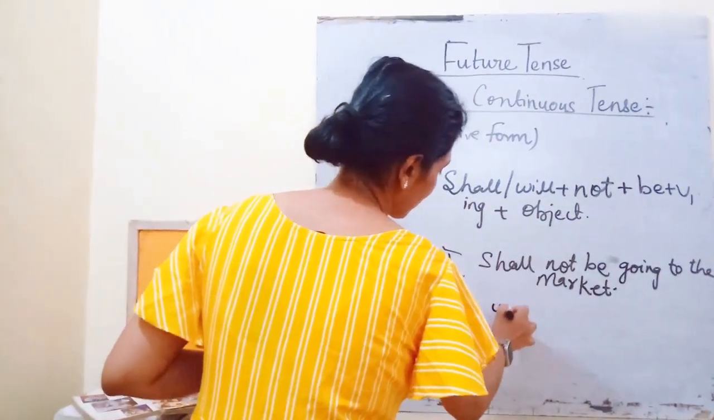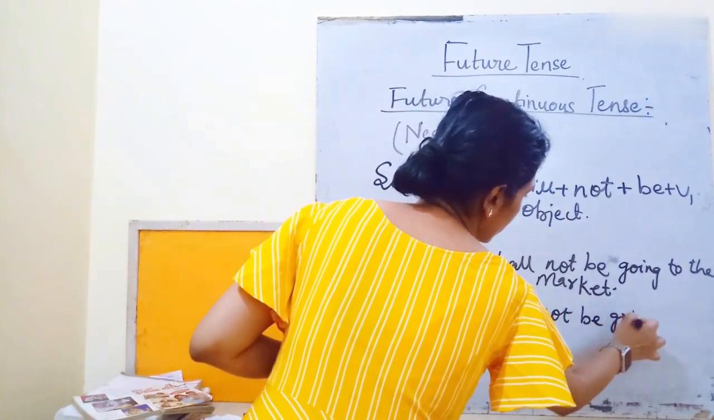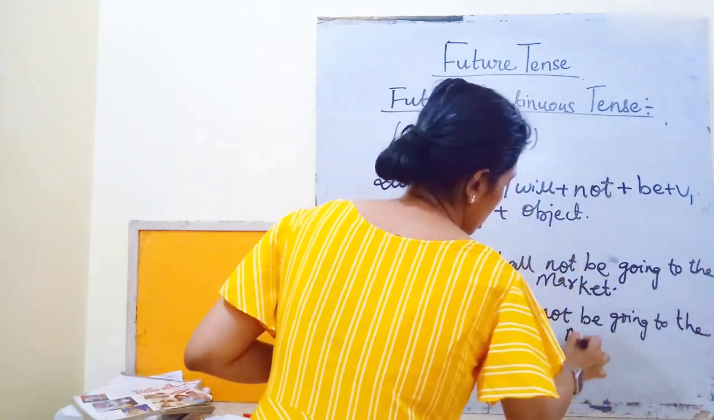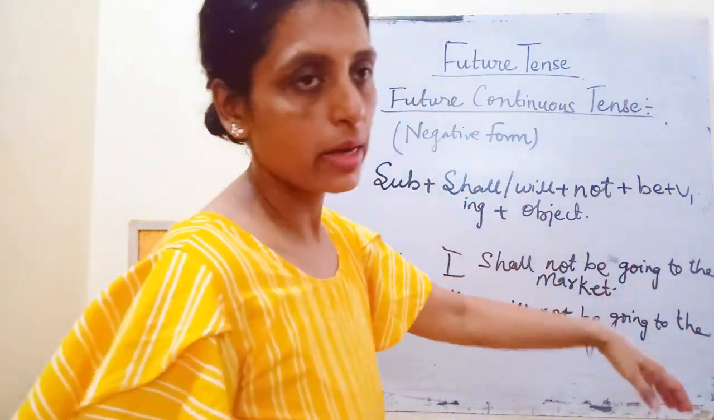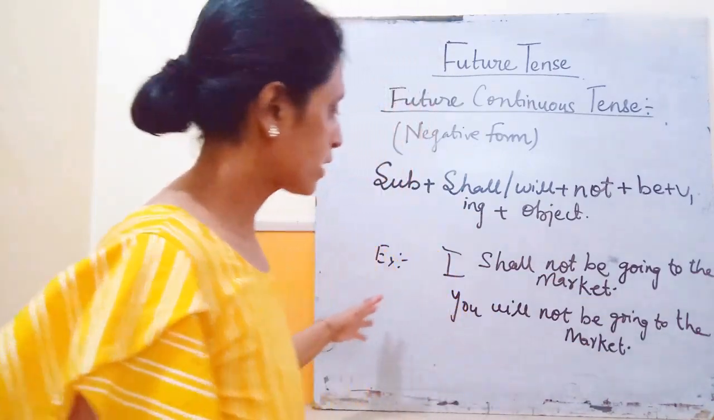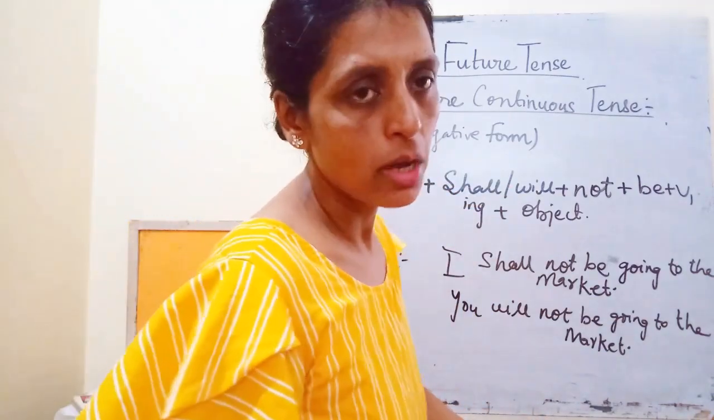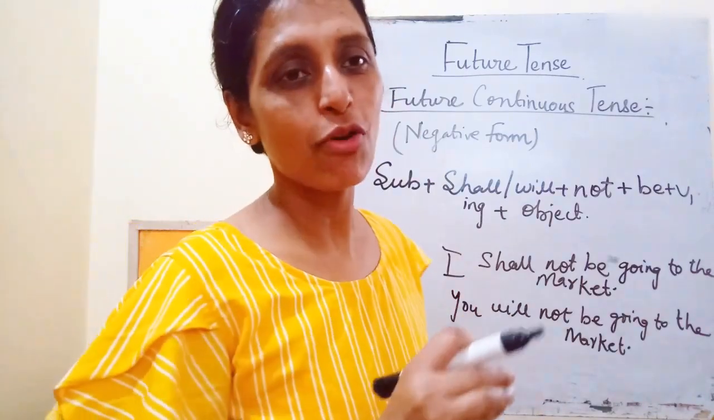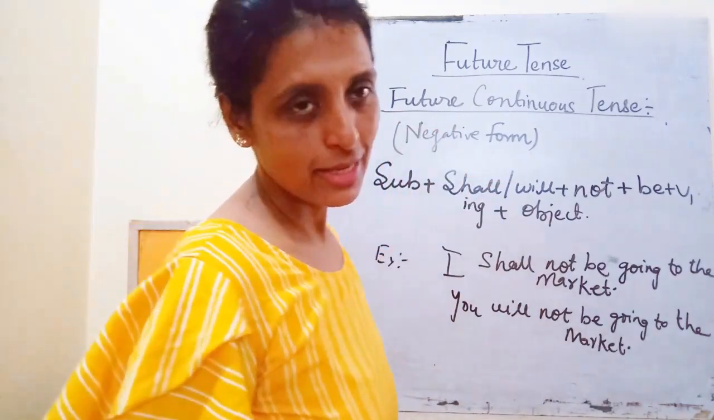You will not be going to the market. And so on. Sita will not be going to the market, or she will not be going to the market. Likewise, you can form the future continuous tense in the negative form with different persons. Okay, now I'm going to tell you how we can form the interrogative structure of the future continuous tense.